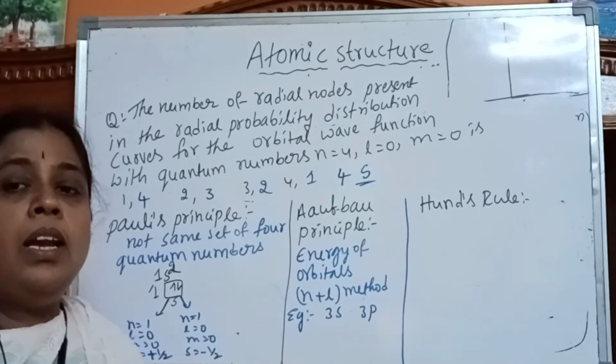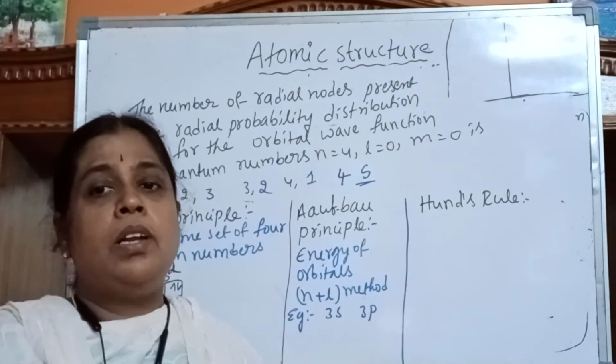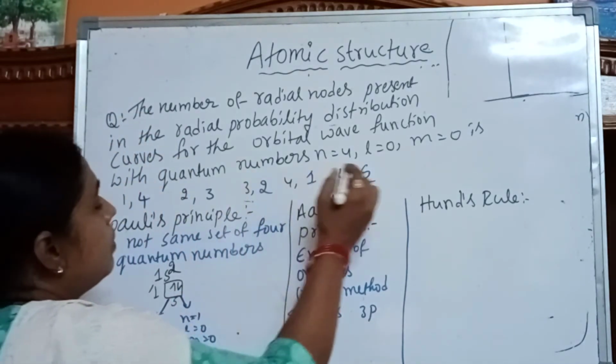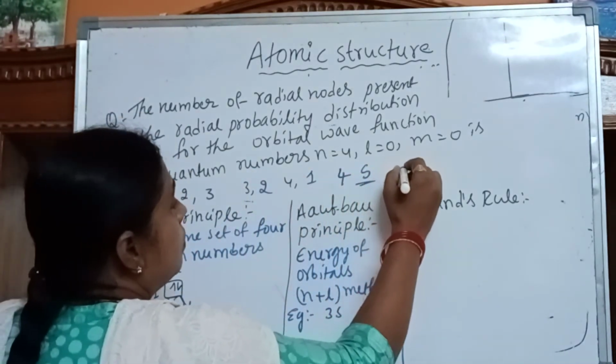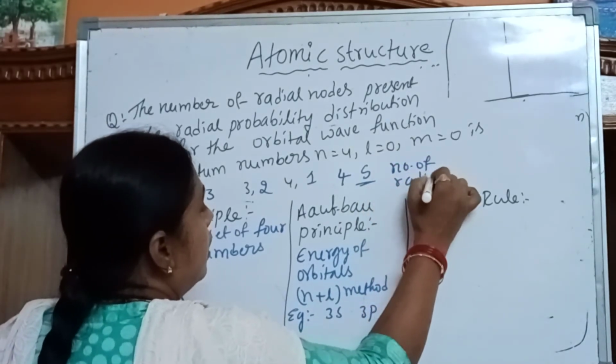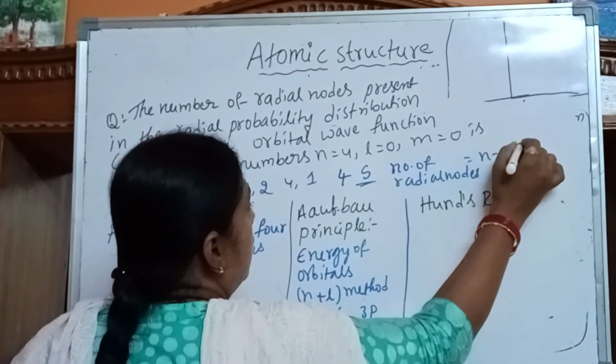For s orbital, L is equal to 0. By knowing the orbital, only then can we calculate the number of radial nodes, isn't it? So what is the number of radial nodes formula here? The formula is n minus L minus 1.